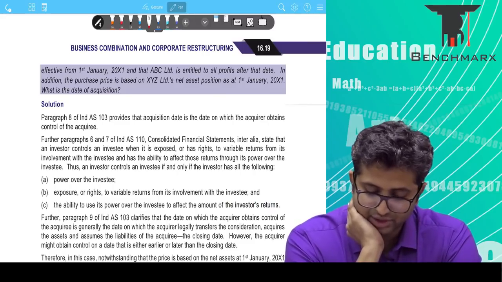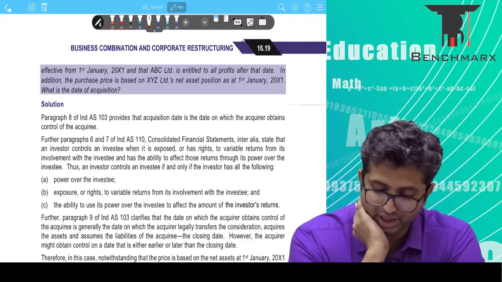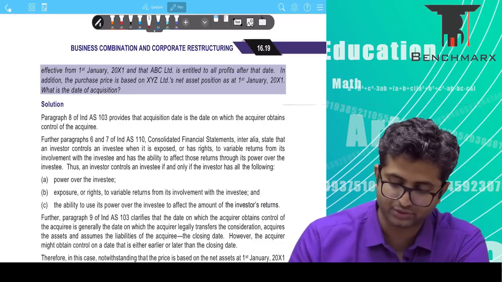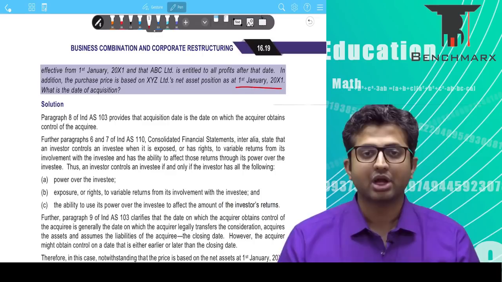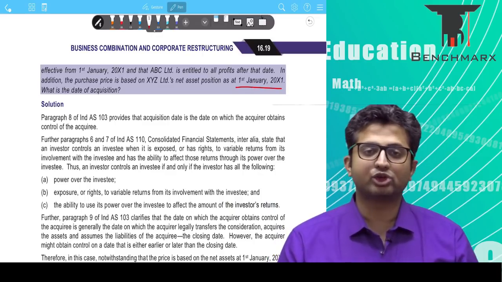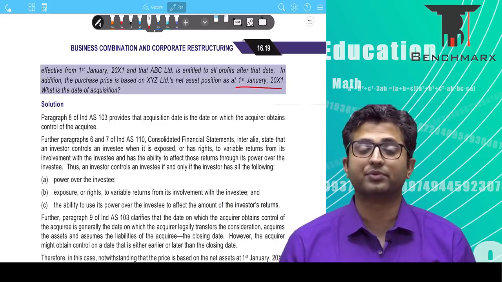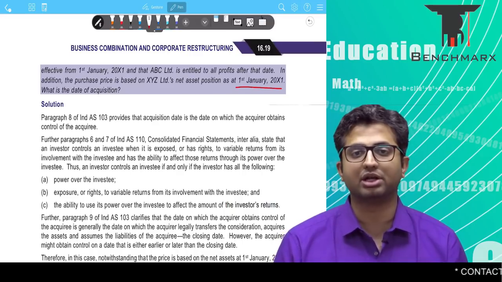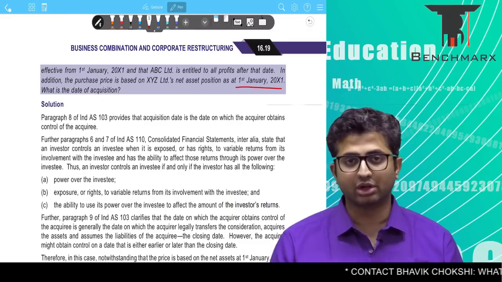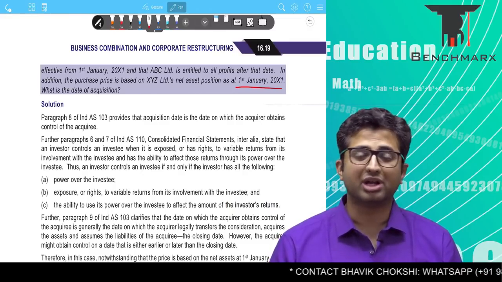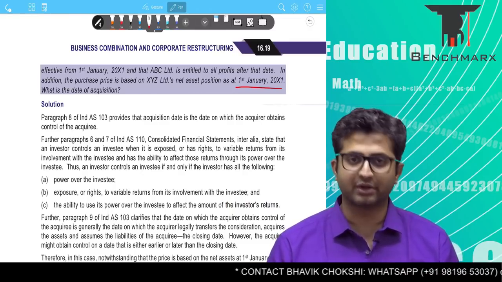In addition, the purchase price is also based on XYZ's net assets position as on 1st of January 20X1. What is the date of acquisition? So, in this situation, we have started negotiations from 1st of January and consummated the negotiations around 1st March. And we have agreed that the control, the power to direct relevant activities, will be passed on 1st March.